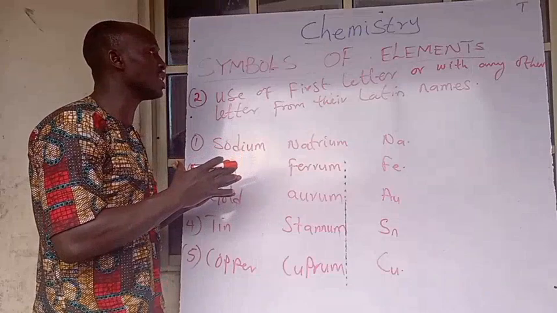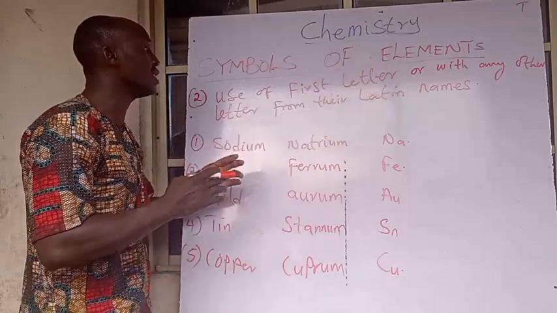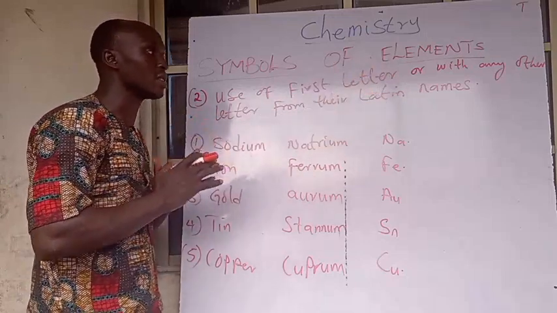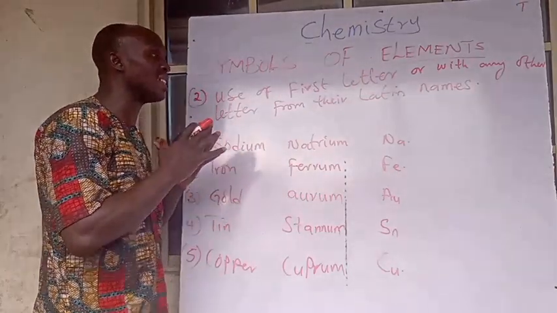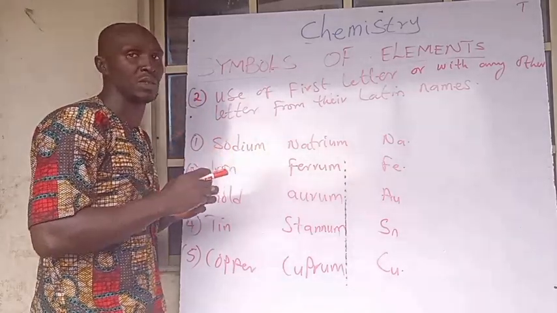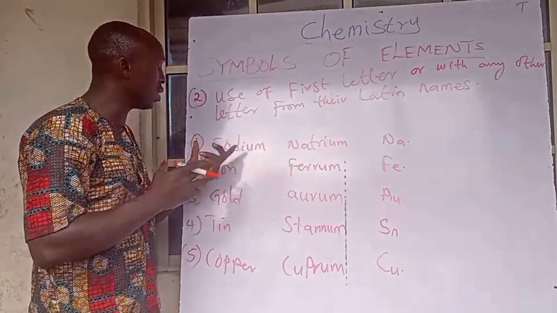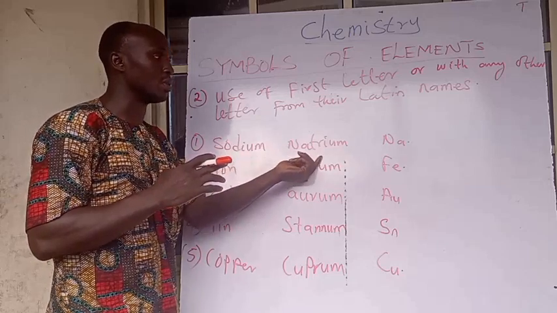Here we are going to be using the first letter, or any other letter, from their Latin names. Some elements have their symbols gotten from their Latin names. For example, look at sodium. Sodium's Latin name is natrium, which is Na.